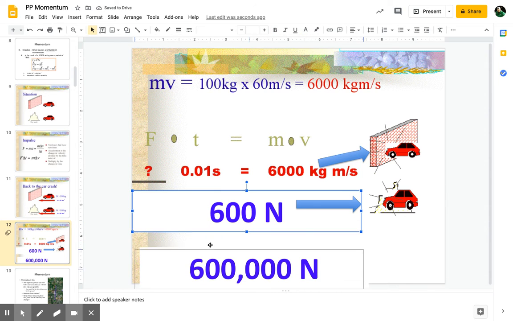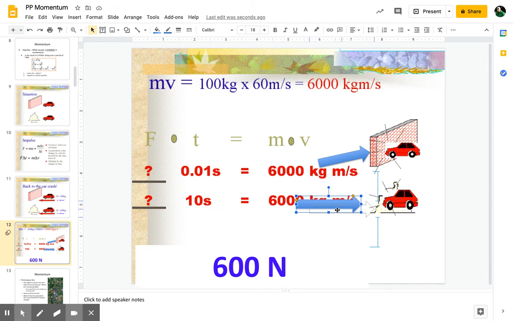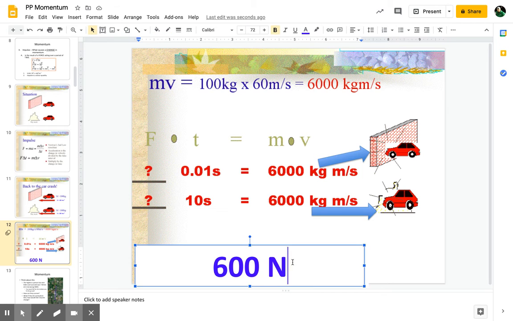If we substitute our numbers in, what if it takes 0.1 seconds for the car to hit the brick wall and it takes 10 seconds for the car to come to a stop after hitting the hay? Our momentum change is the same in both cases, but our force isn't.